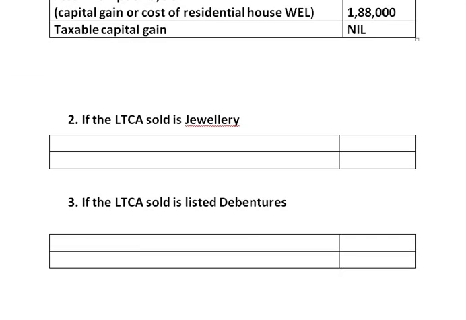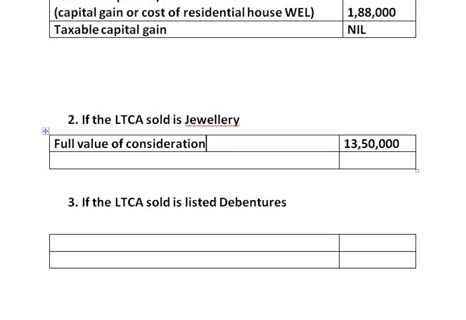Now let us find out if the long term capital asset sold is jewellery. Same procedure. First we have to take full value of consideration. The full value of consideration is 13,50,000.